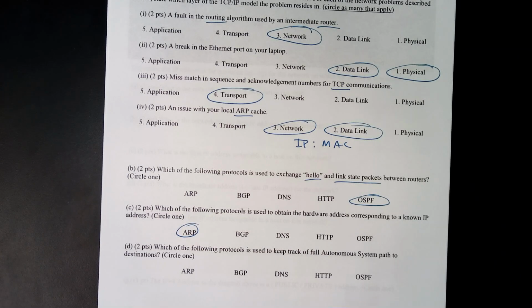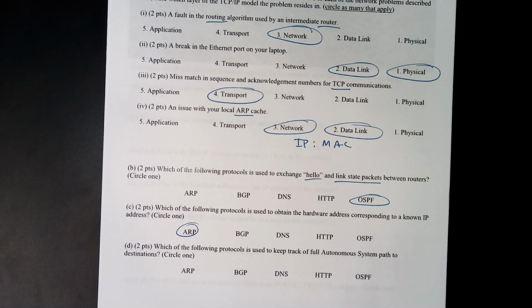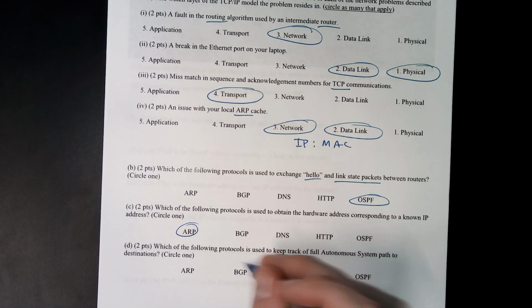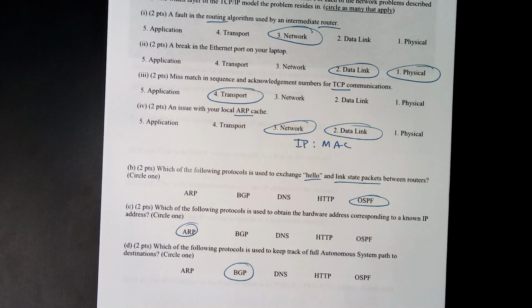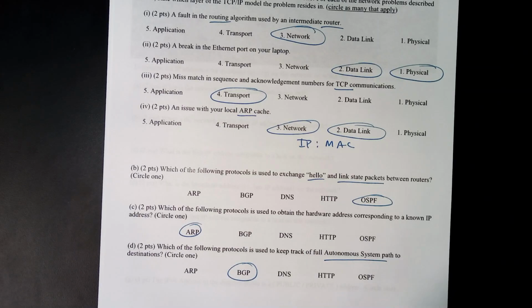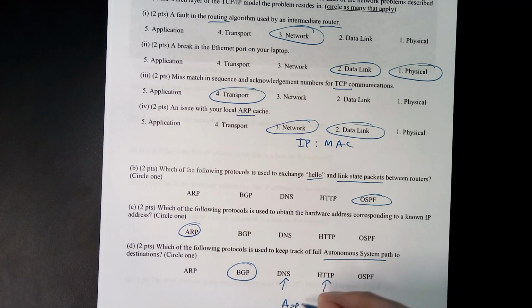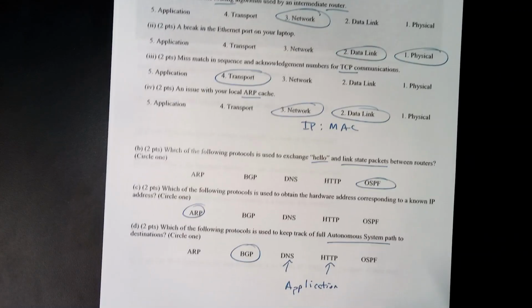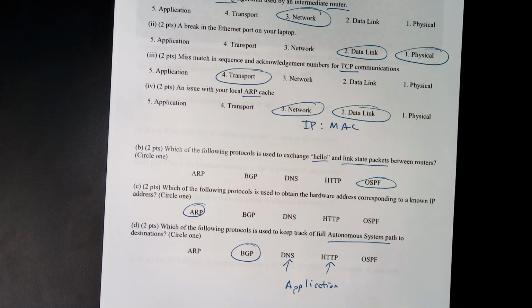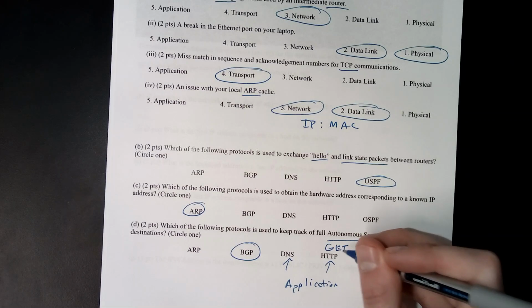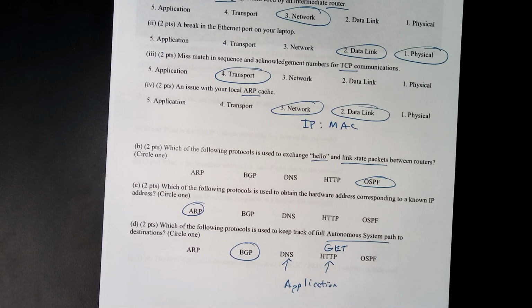And then which of the following protocols is used to keep track of the full autonomous system path to destinations? That's going to be BGP, the protocol that deals with autonomous systems. The two that we didn't talk about, DNS and HTTP, are both application level protocols. You might remember these from Cyber 1: DNS is how you get an IP address from a website name, like www.usna.edu, to whatever IP address that's short for. And HTTP is how we do GET requests and things like that, so how we get the HTML content of a page. That's it for question 1.